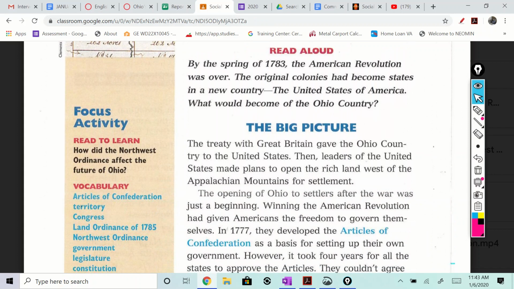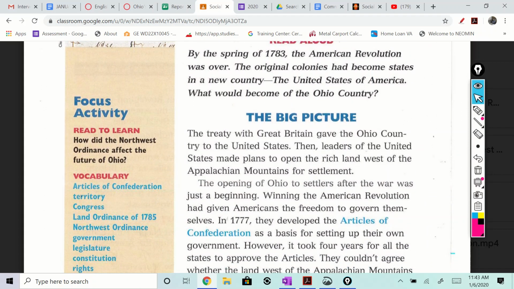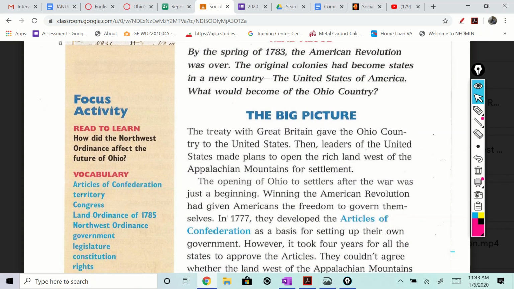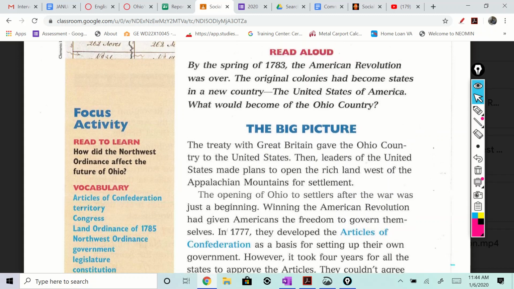By spring of 1783, the American Revolution was over. The original colonies had become states in a new country, the United States of America. What would become of the Ohio country? So, let's just do a quick recap. We had the French and Indian War, right? Let me fix those dots. So it started out with the French and Indian War. We talked about that, right?